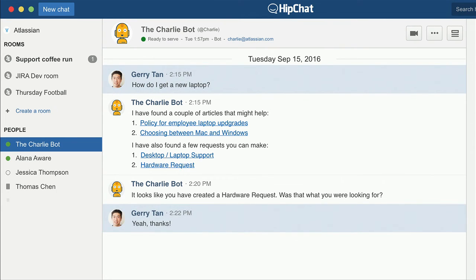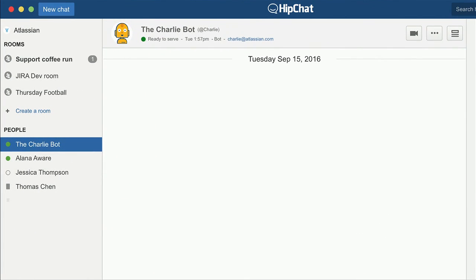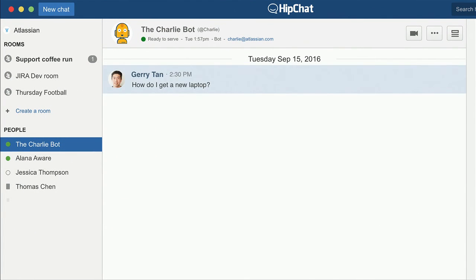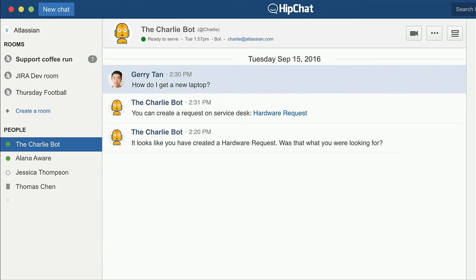But this time, it's a bit different. Charlie learns that hardware request is probably the best answer to this question. So the next time someone asks, how do I get a new laptop? Well, the best response can be shown straight away. But what if Charlie has no idea what the best response should be, or what any response should be?